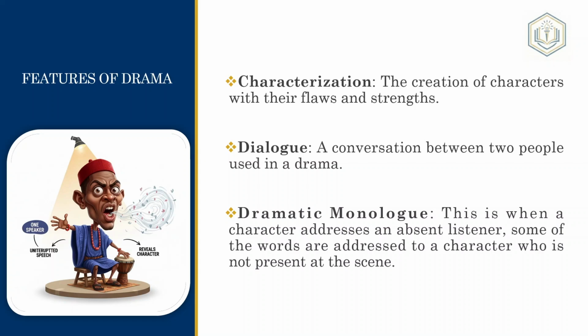So a dramatic monologue is when a character is talking. He's obviously talking to somebody, but that character is not on the stage at that point in time. So he feels like he's talking straight to the audience. It reveals the character of the person speaking. It reveals the heart of the character talking. If you look at the image on the right hand side, it explains what a dramatic monologue is: one speaker speaking to an absent listener. Many times they're alone, talking directly to the audience, but it looks like they are addressing another character who is not on the scene. So it's an uninterrupted speech, and it reveals the intent of that character on stage.